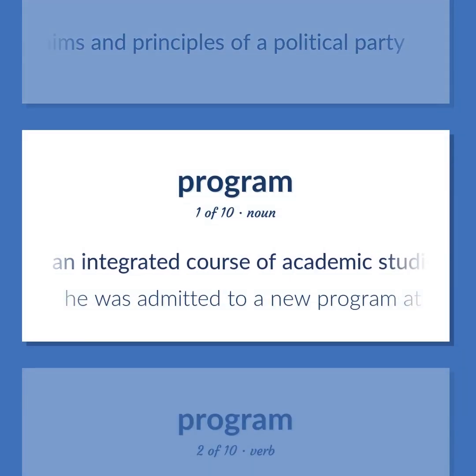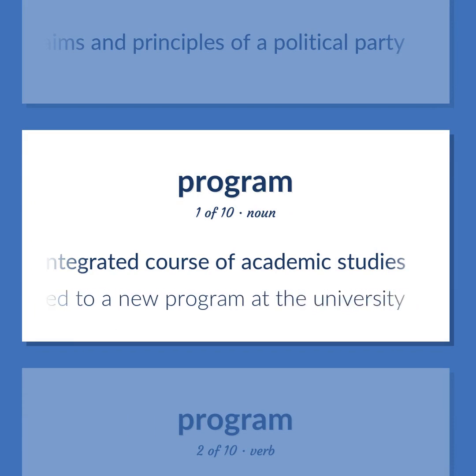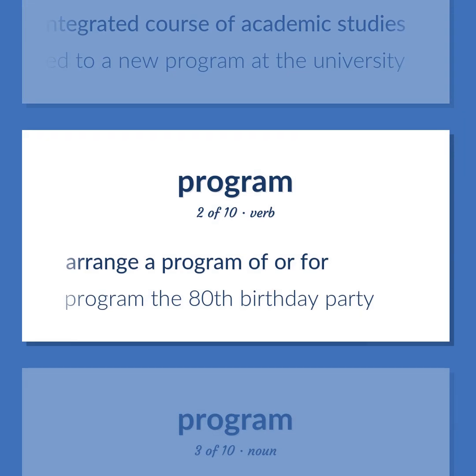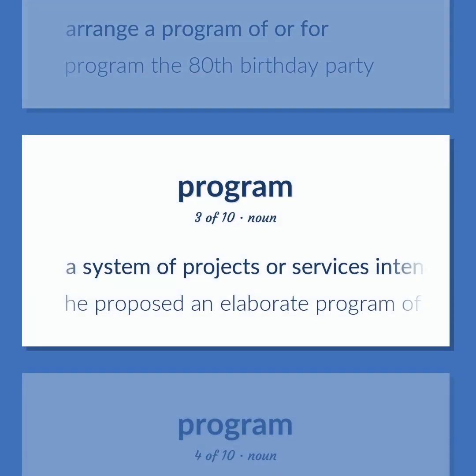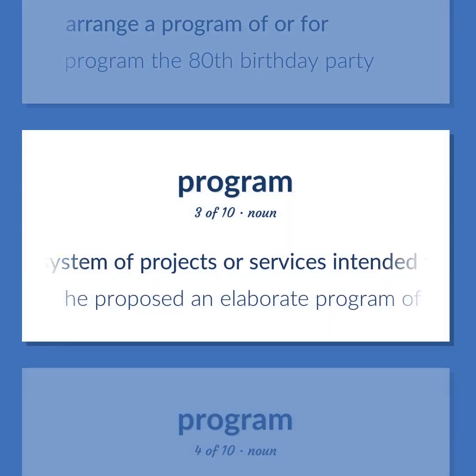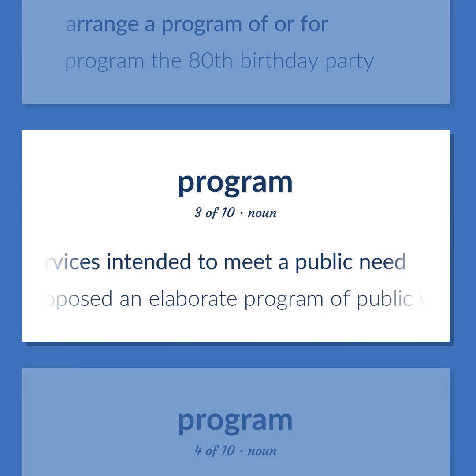An integrated course of academic studies. He was admitted to a new program at the university. Arrange a program of or for. Program the 80th birthday party. A system of projects or services intended to meet a public need. He proposed an elaborate program of public works.